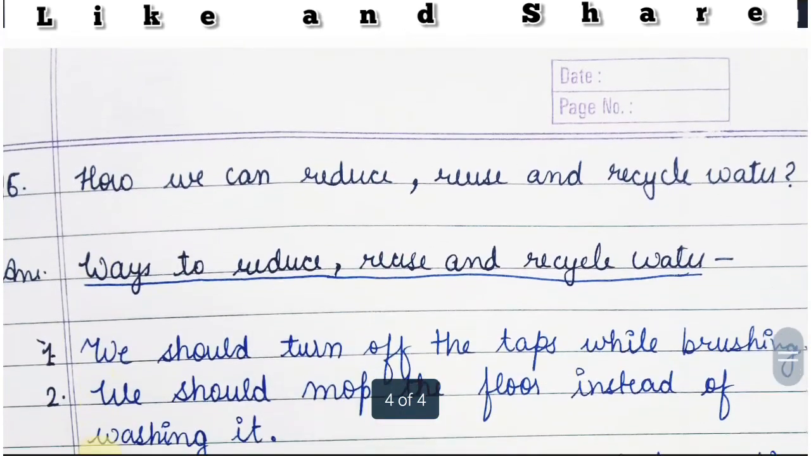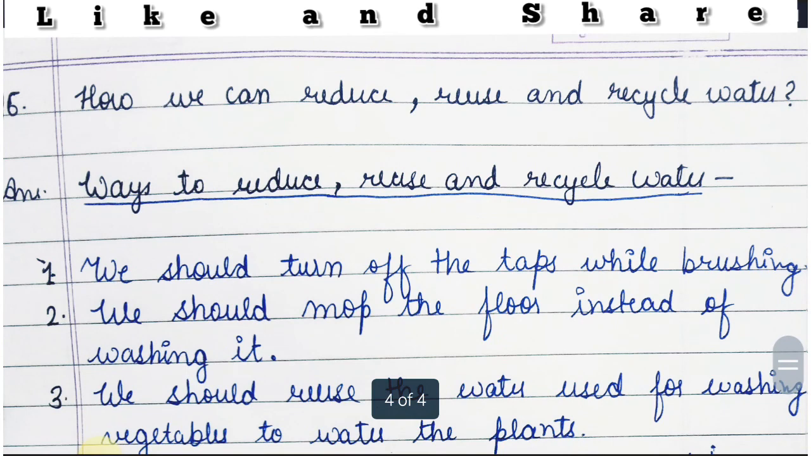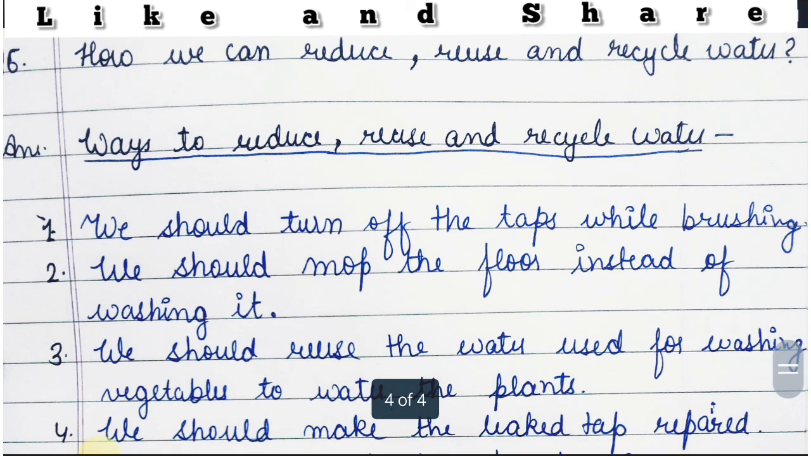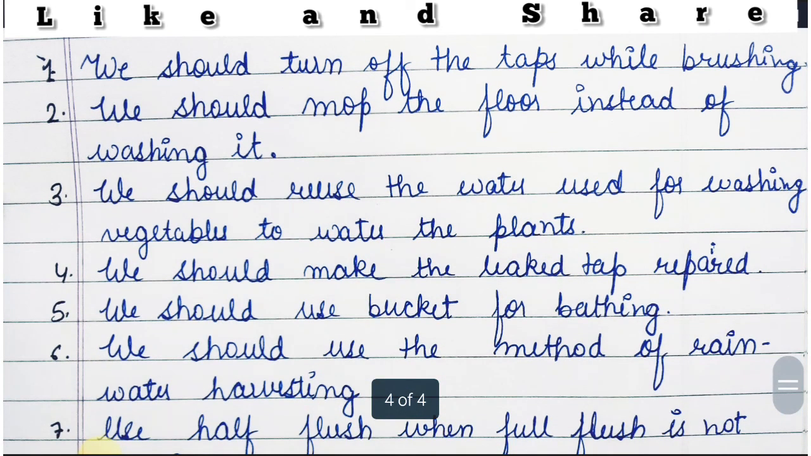Now friends, our next question is how we can reduce, reuse and recycle. So here we have to tell about the ways how we can reduce the use of water, how we can reuse the water, and how we can recycle the water. So friends, the first point that we can write is that we should turn off the taps while brushing. This is the way how we can reduce the water. Second point to reduce the water is we should mop the floor instead of washing it.